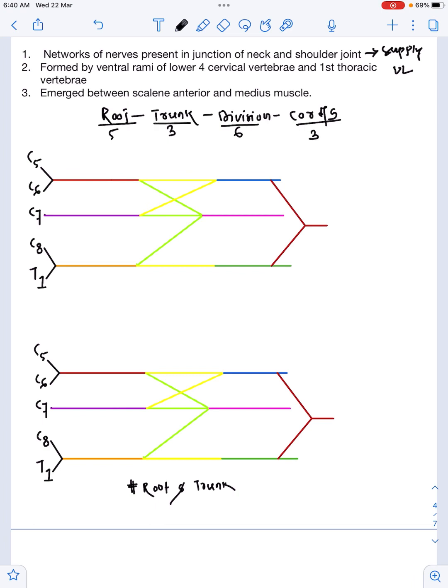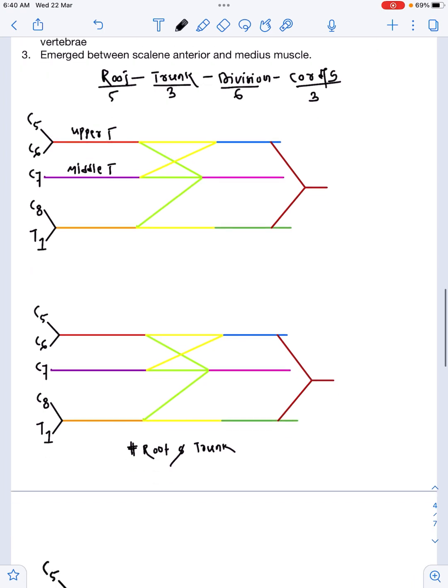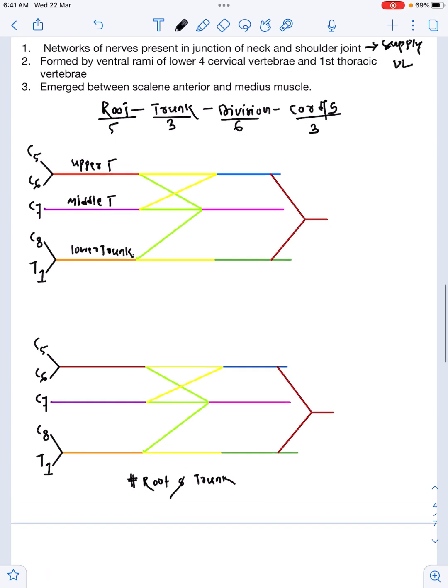Okay, 3 cords. Now let us see the diagram. This is C5. Now C5, C6 will merge and give a trunk, that is upper trunk, and C7 alone, it will give what? The middle trunk. C8, T1 they will merge and give lower trunk. Now where are these trunks present? These trunks are present in our posterior triangle of neck.